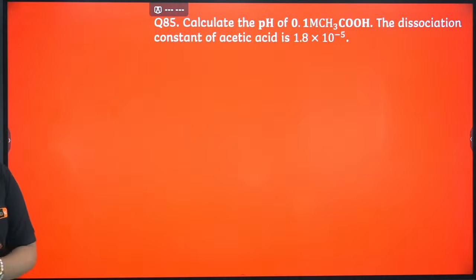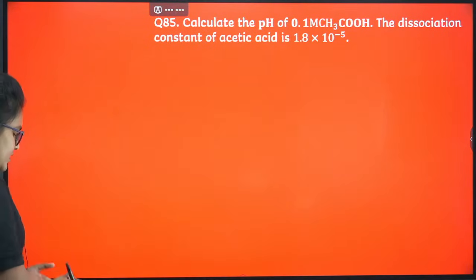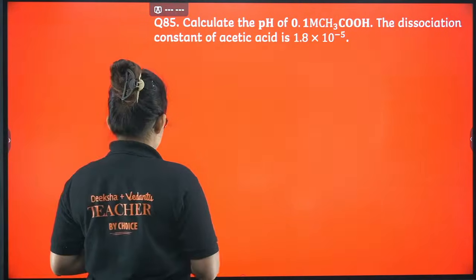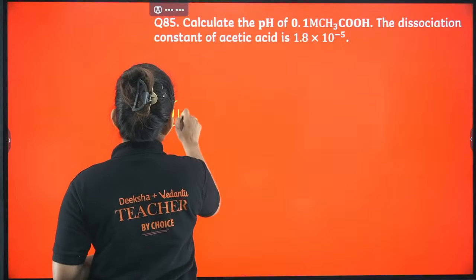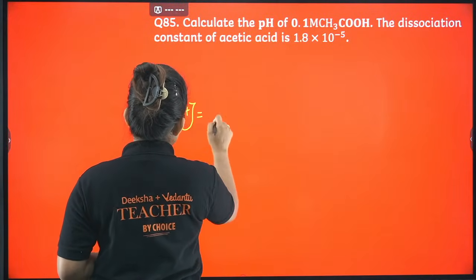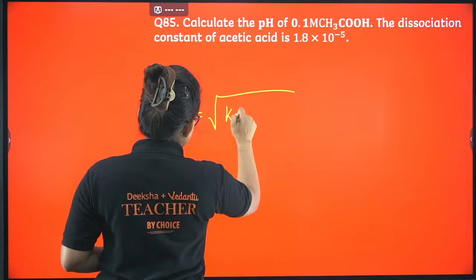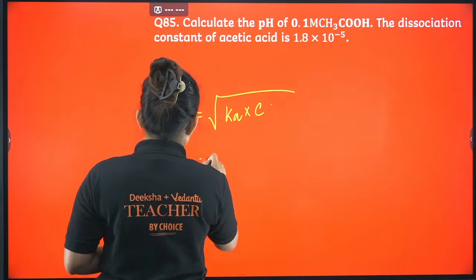Okay, so one problem is there. Calculate the pH of 0.1 molar acetic acid. The dissociation constant of the acetic acid is given. So what is the formula? Acetic acid is a weak acid. So for a weak acid, the concentration of H+ is under root Ka into C, right?